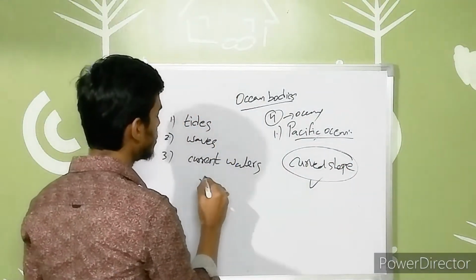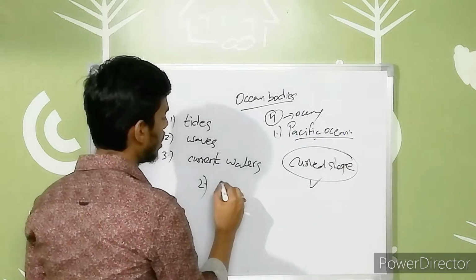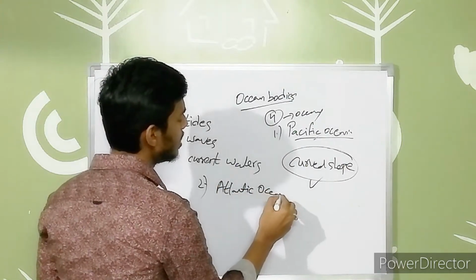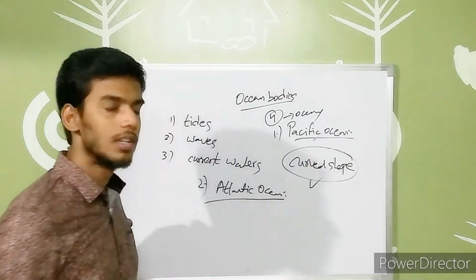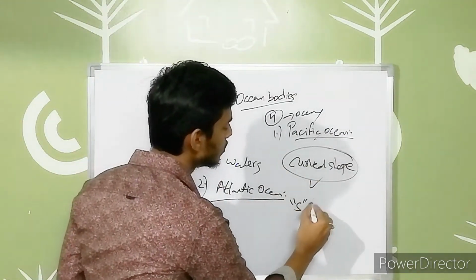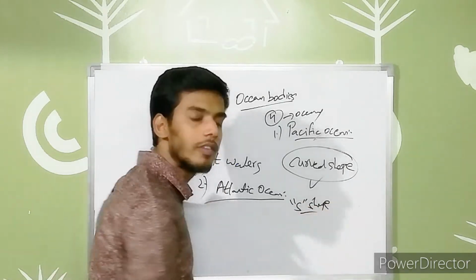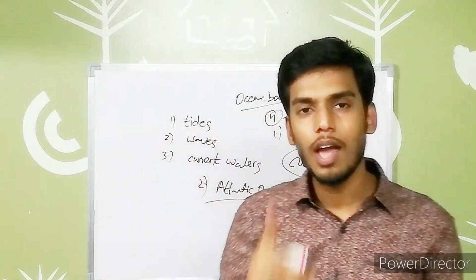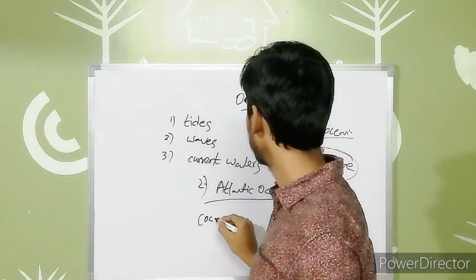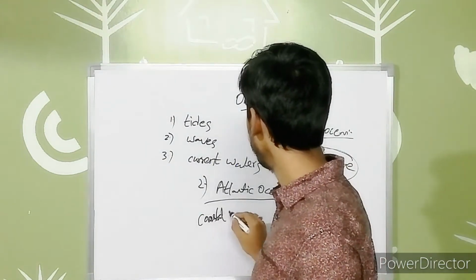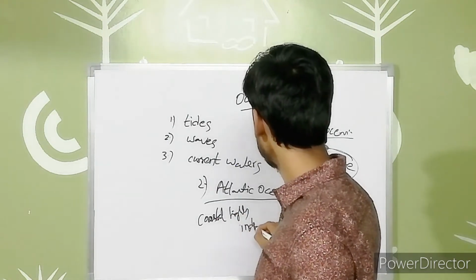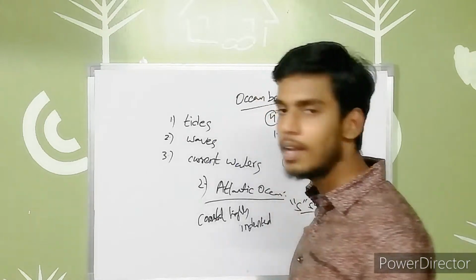Next, the second one is the Atlantic Ocean. It is the second largest ocean, guys, after the Pacific Ocean. It is of the S shape. When we are talking about this Atlantic Ocean, the one thing to be noted is that its coastal line is highly indented.